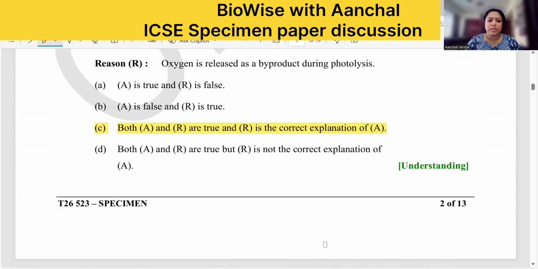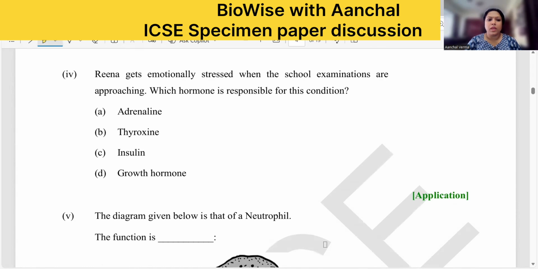Then moving to the next. Rina gets emotionally distressed or stressed when the school examinations are approaching. That is so true. Which hormone is responsible for this condition? She is stressed, so you don't have to worry much about what is the stress hormone in human beings. It is adrenaline or epinephrine. Both are correct. So here, adrenaline.